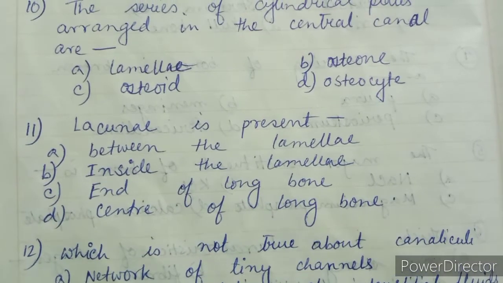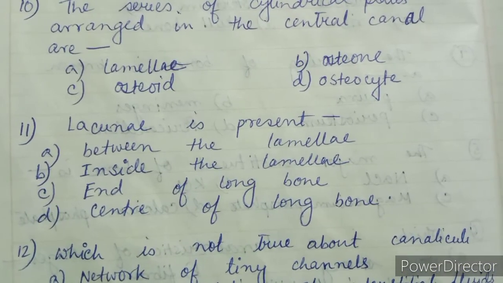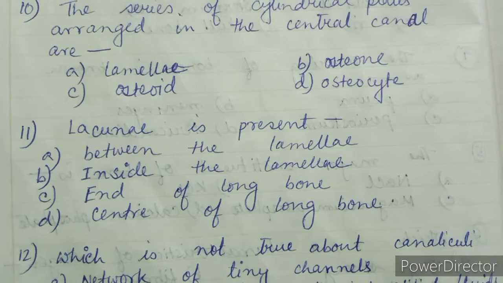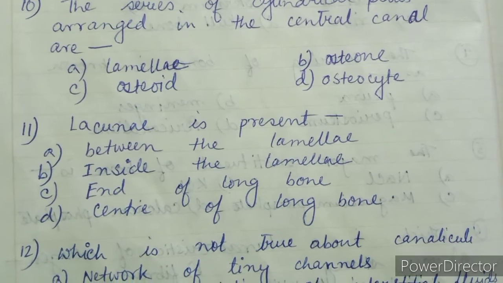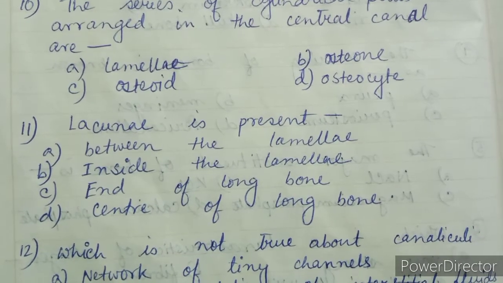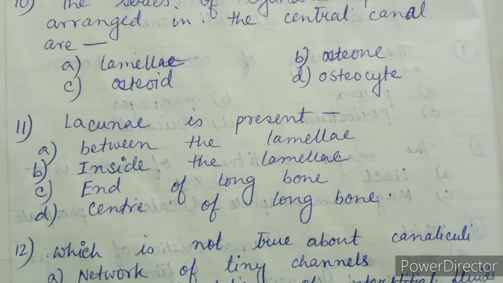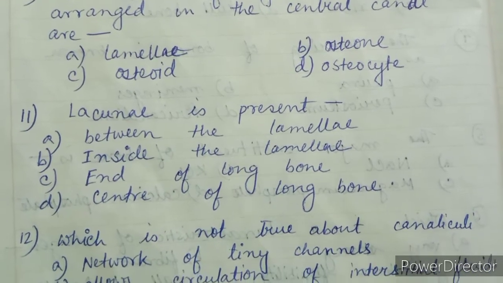Question number 11. Lacuna is present, option A, between the lamellae, option B, inside the lamellae, option C, end of long bone, option D, center of long bone. The right answer is option A, between the lamellae.